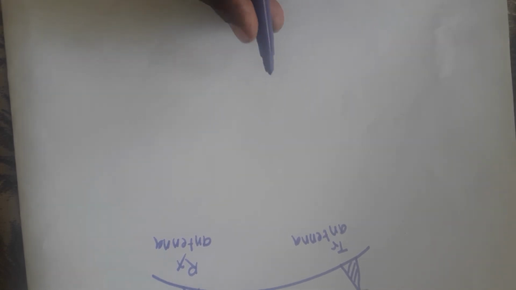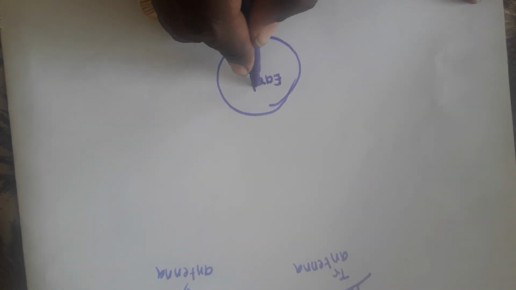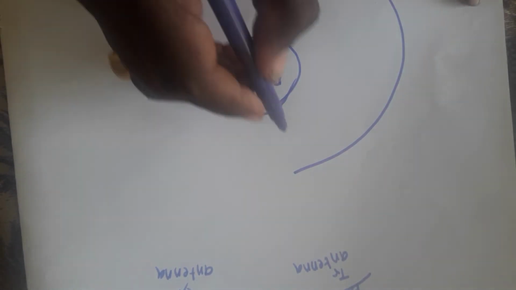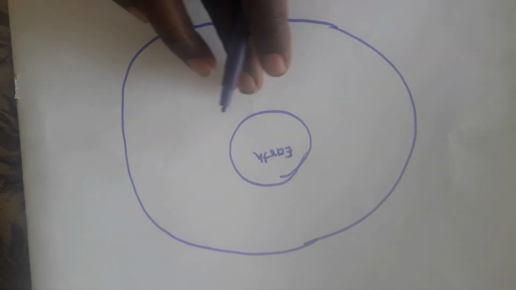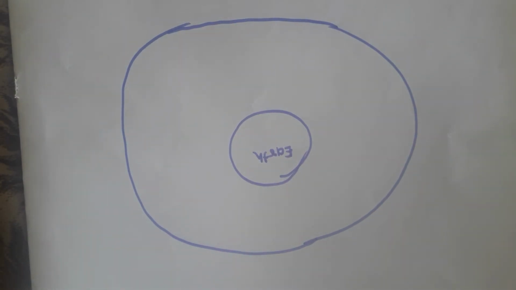Similarly, for sky wave propagation, suppose this is your earth surface, and the earth has some layers of atmosphere outside. The MST layers are there, that is mesosphere, stratosphere, and troposphere.